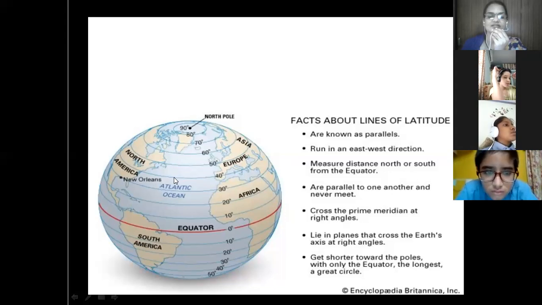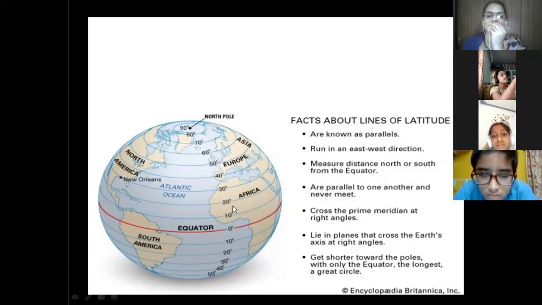They are planes that cross the Earth's axis at right angles, and they get shorter near the poles. You can see here they are very short near the poles, and near the equator they are very large. The equator is the longest great circle, or the largest parallel. So this was about the latitude.